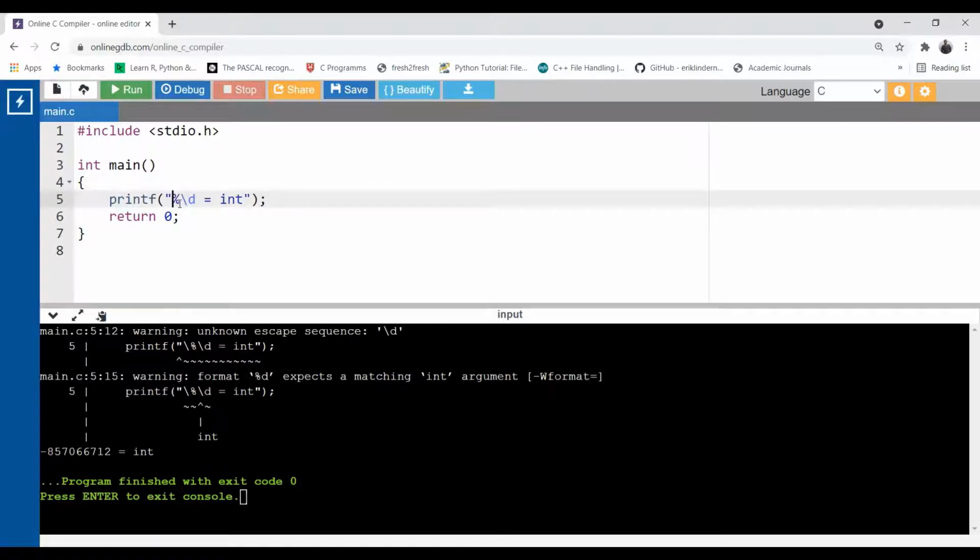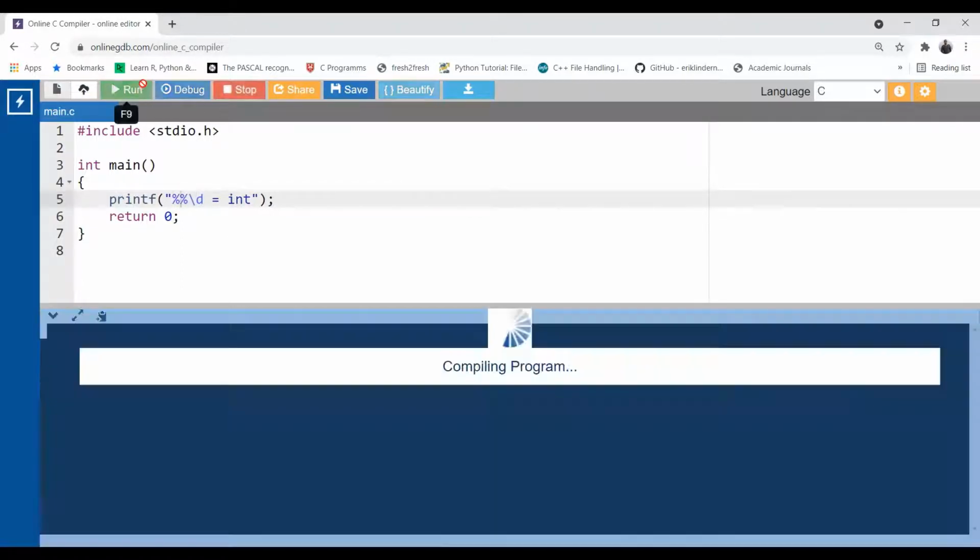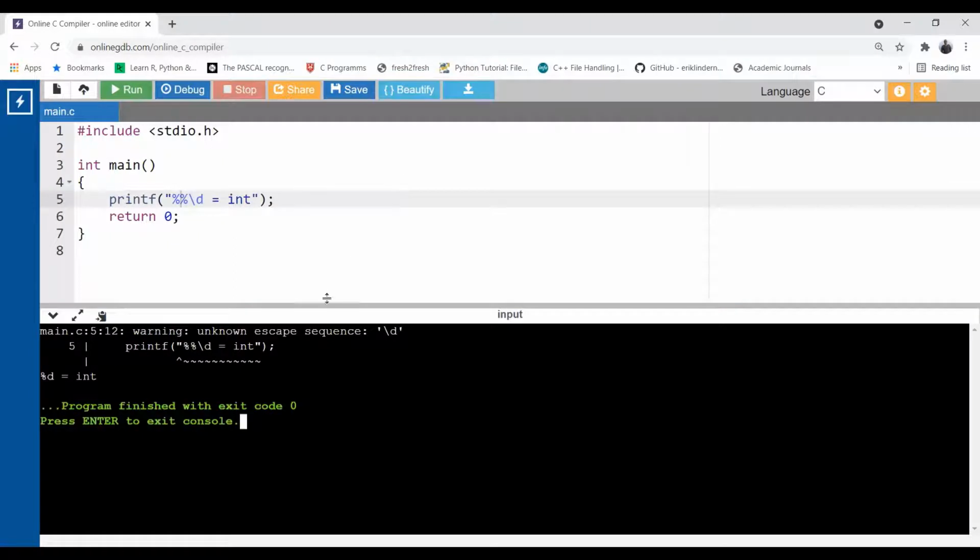Okay, it's not working. Let me just show this. Now you can see here, although I get a warning over here, I get the output as well. %d gets printed, equal to integer. Normally, why is it giving me an error over here? You know why? Because %d is a format specifier that we normally use to print an integer number. So using a backslash in front of d hardly makes any sense over here.